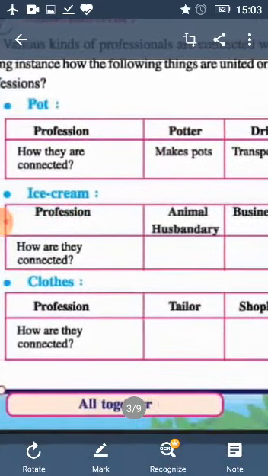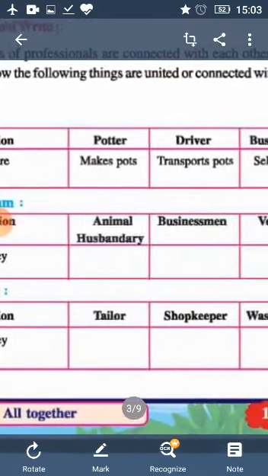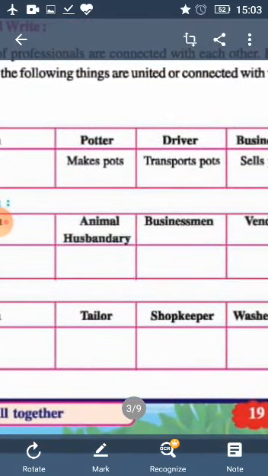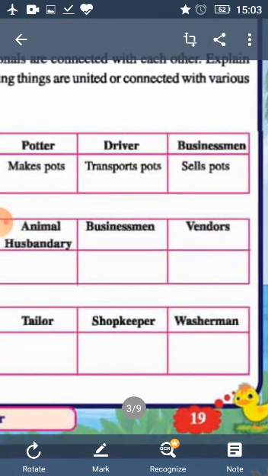In this profession, the tailor is stitching the cloth. Then the shopkeeper is buying or selling the cloth, and the washerman is washing the clothes. So in this way, there are different professions in which many people are involved.